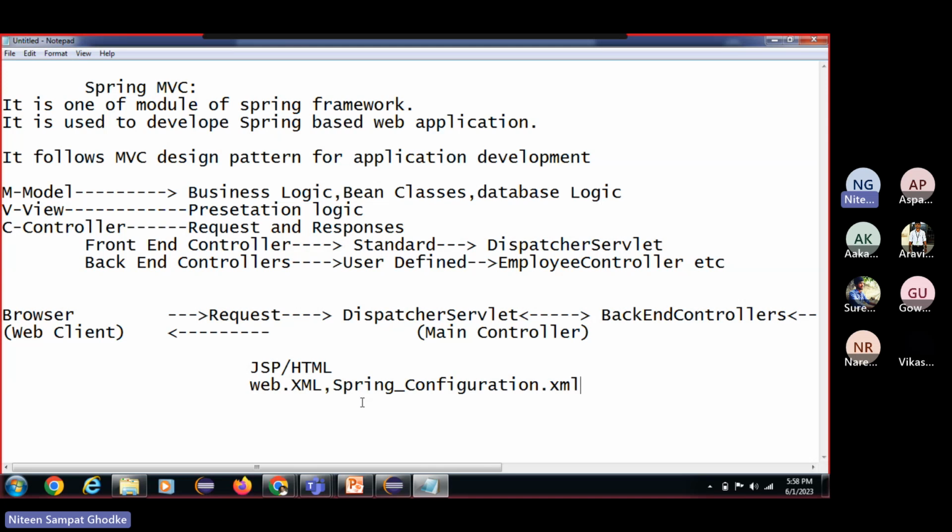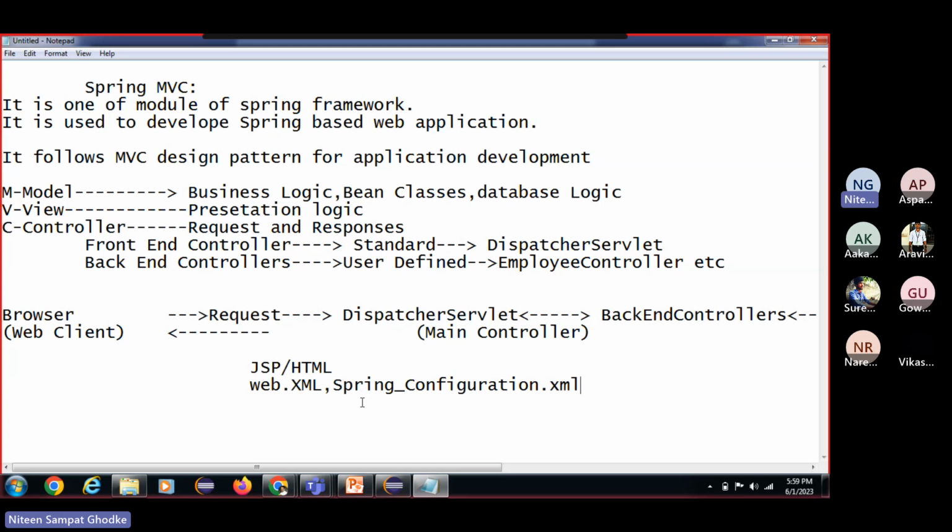So the entire thing related to Spring MVC, the Spring request flow, and with that the demo applications, we are going to observe. This is a very important module of the Spring framework, so we should understand this.